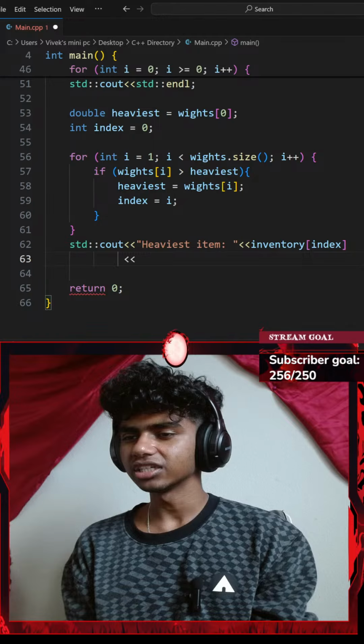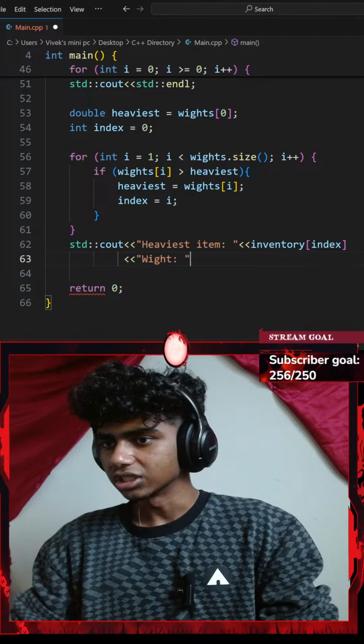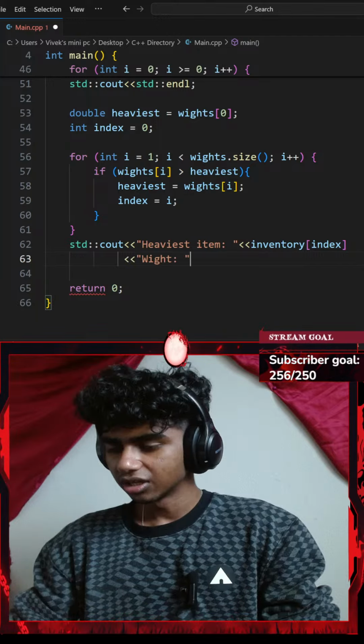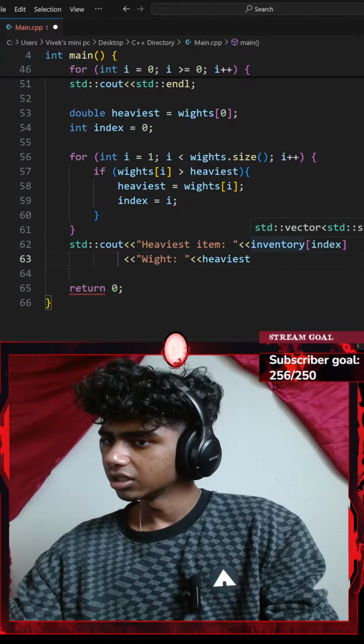I could go with something like weight, with an insertion operator of my heaviest variable. My heaviest is going to be my current index. Okay, my heaviest index, inventory at index.